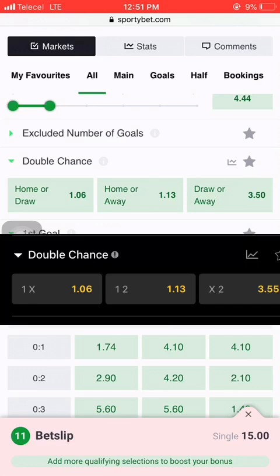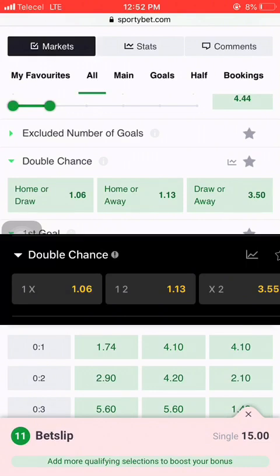If you see 1X on any bookmaker or any sports betting company, it means win or draw for the home team. And when you go to some bookies or some betting companies, you will see X2. X2 also means draw or away win. And when you see 12 or 1, 2, it means that you are predicting that at the end of the game, one of the teams must win.